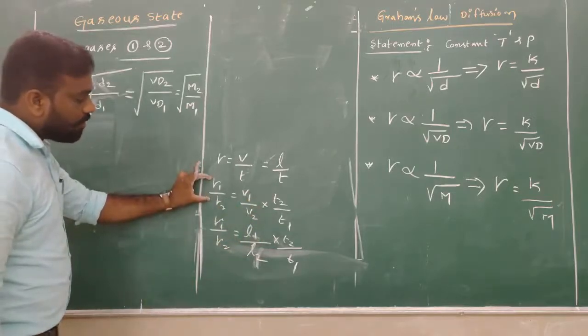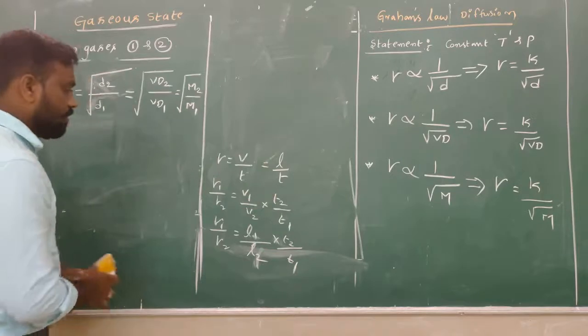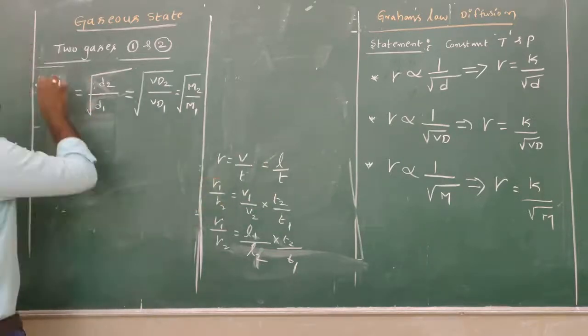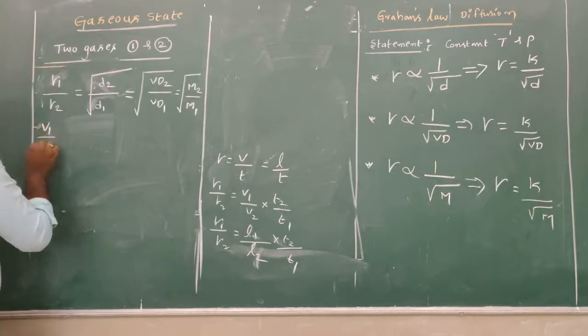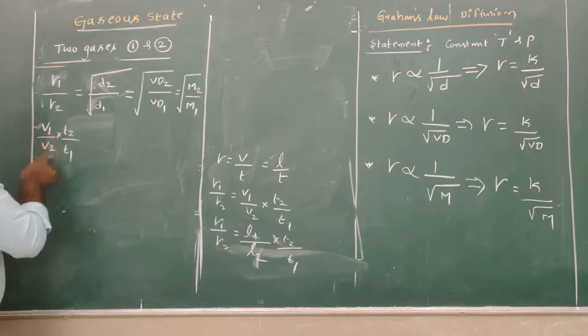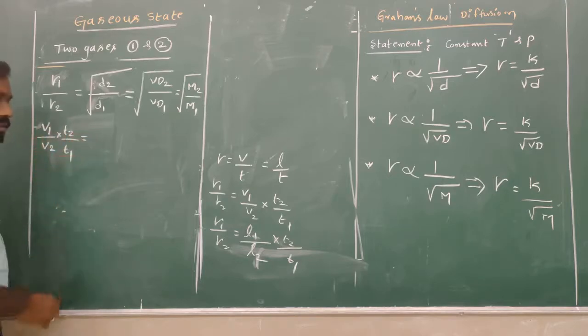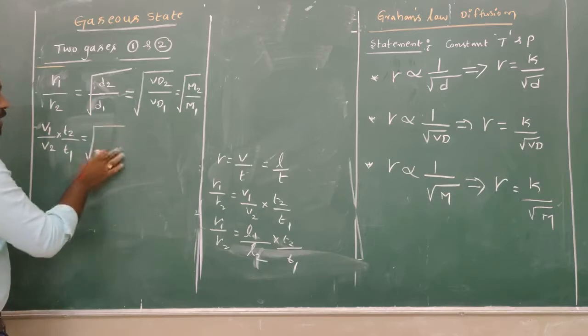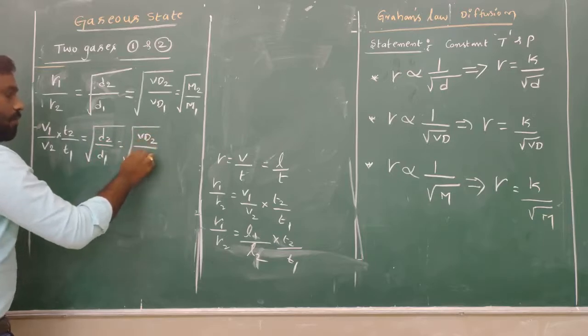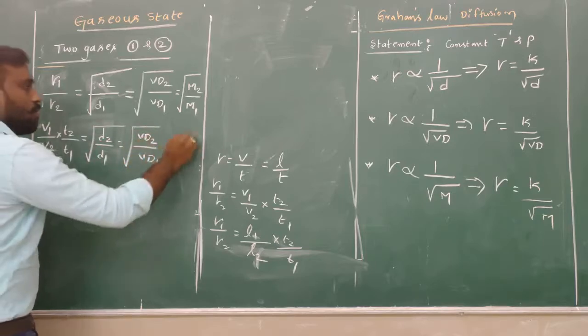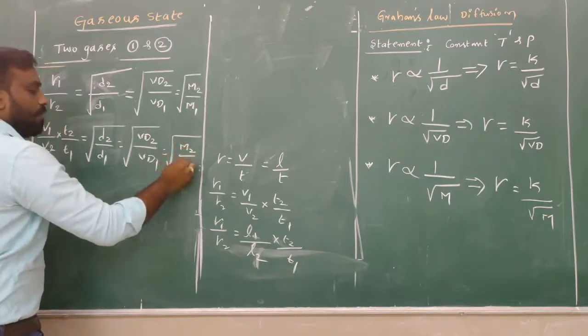So in the place of R1 by R2 I can take this: V1 by V2 into T2 by T1, which equals the square root of D2 divided by D1, the square root of VD2 divided by VD1, and the square root of M2 divided by M1.